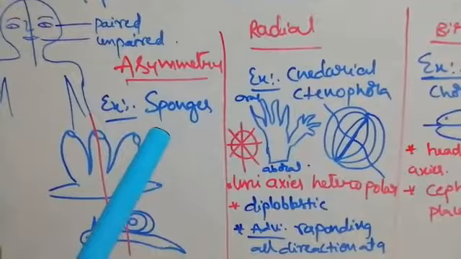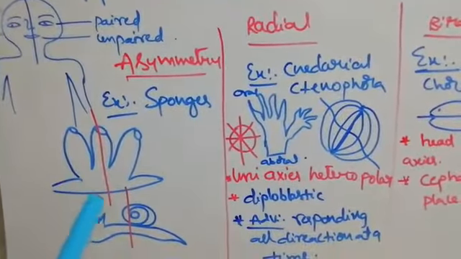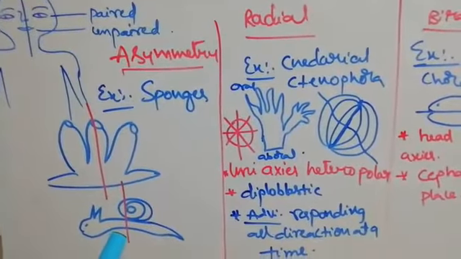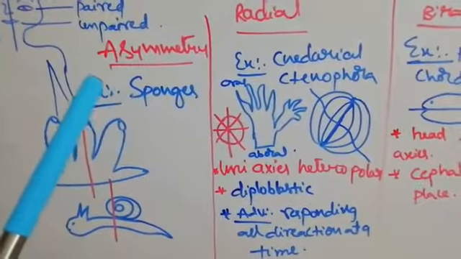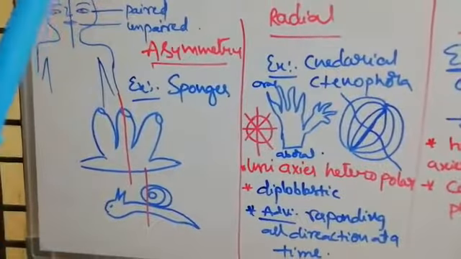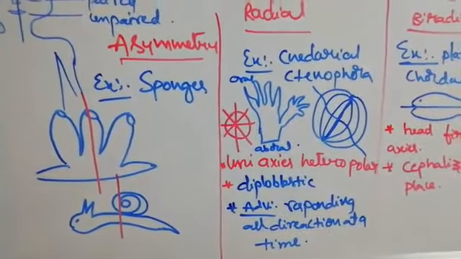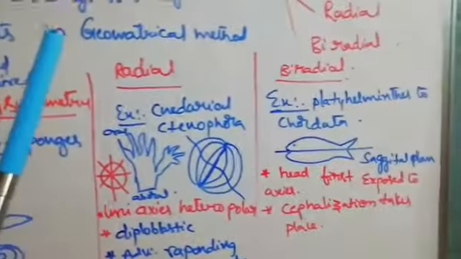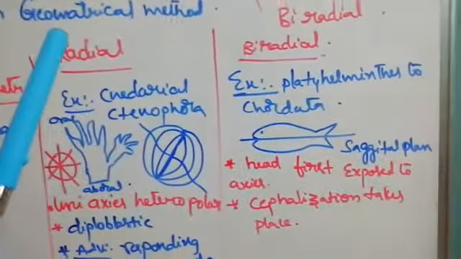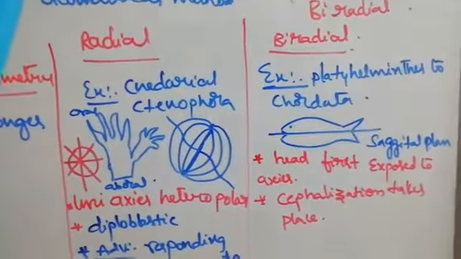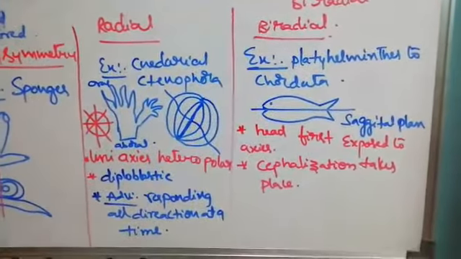Asymmetry example, sponges. That means here the organism cannot be divided into two equal halves. Snail is also an example, because due to presence of shell, these two are not divided equally. If it is divided equally, then only we are calling it symmetry, and each half is called the antimere. So symmetry is mainly two types. Asymmetry is not equally divided. If it is equally divided, then we call it symmetry. Symmetries are two types: radial symmetry, bilateral symmetry.